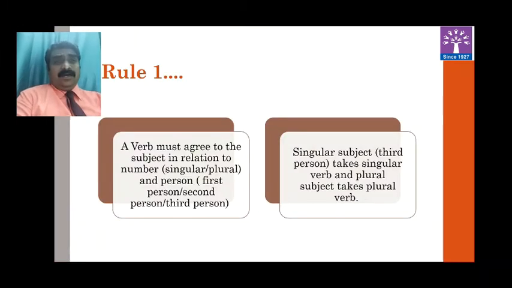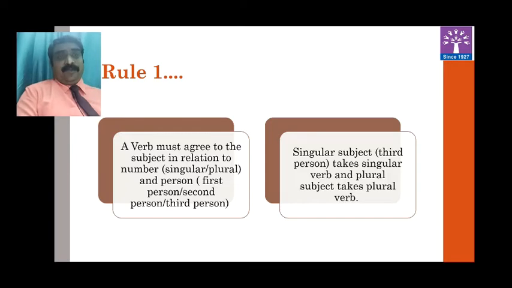So here are the rules. A verb must agree with the subject in relation to number. It means if the subject is singular, the verb must be singular. If the subject is plural, then the verb needs to be plural. And person means first person, second person, and third person. That also you need to think about while writing the verb for it.